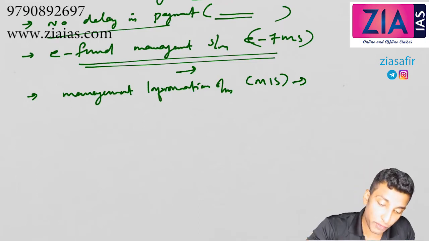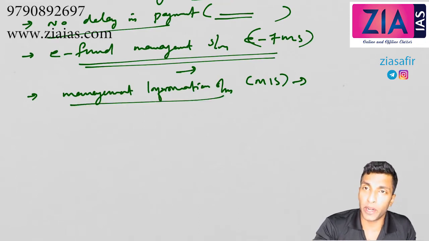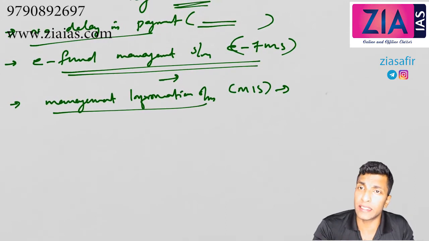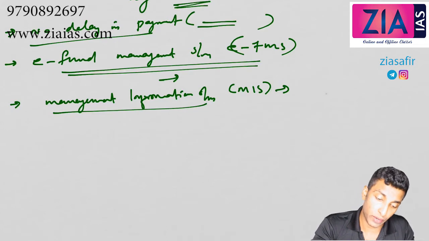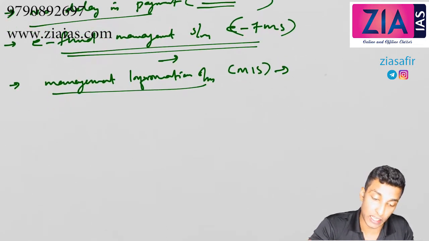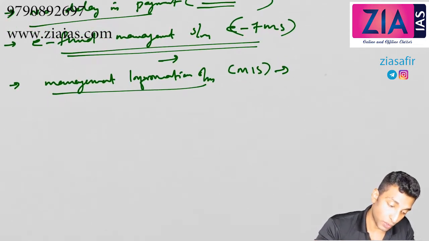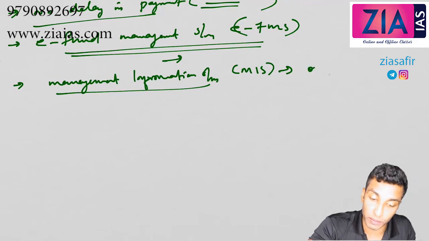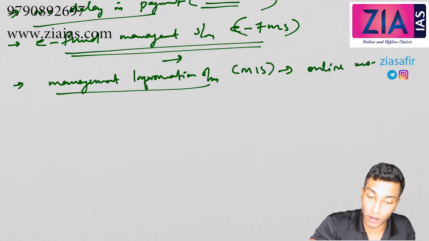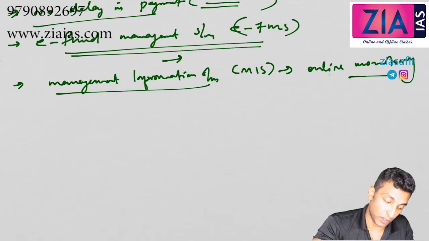Through this, online monitoring and management can be done, so you can check what all works have been done. Government officials, without actually going there, can check through this. So online monitoring is possible.